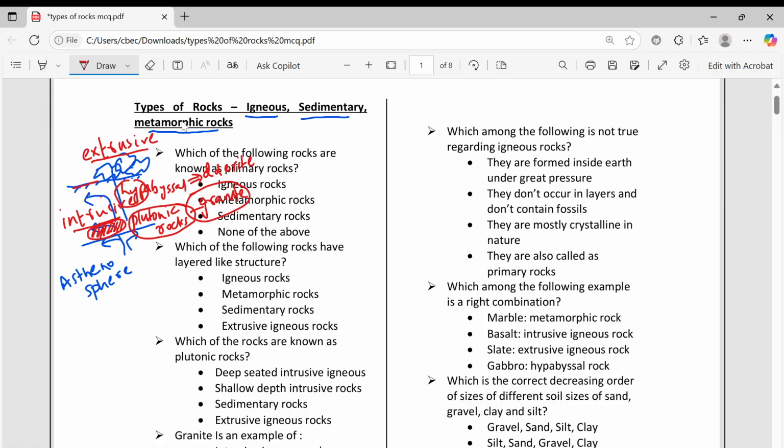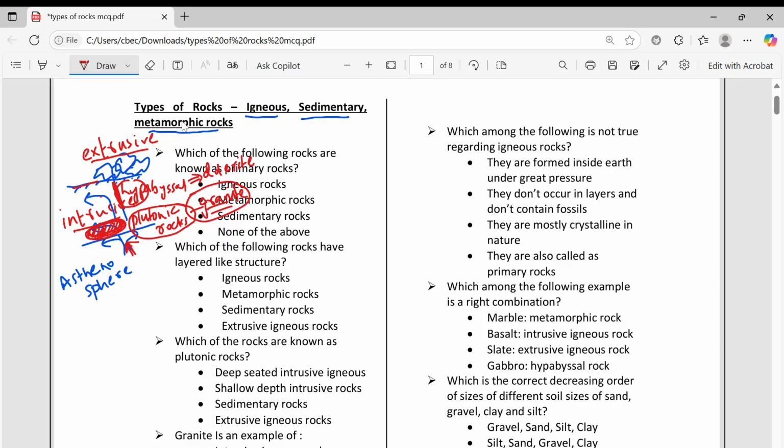And I told in the last class that when magma is coming, if it does not have more energy, it will settle below the surface only. If it has more energy, then it comes out and erupts out of the surface through a vent, what we call a volcano. So when magma does not have sufficient energy, it settles at depth, which is called plutonic rock. When it is cooling at very great depths, it will cool slowly.